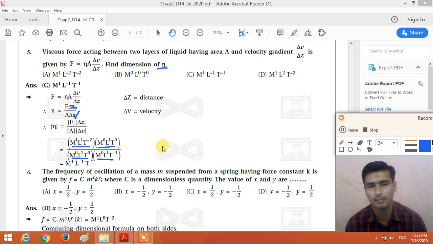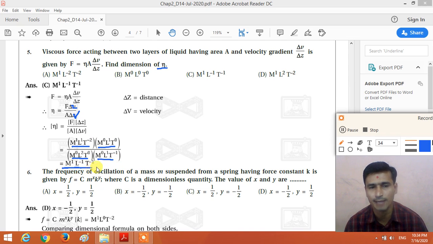So if we combine the powers of M, L, T, here the power of M is 1 plus 0 minus 0. We get the power of M is 1. L: 1 plus 1 minus 2 minus 1, so we get L minus 1. And T: minus 2 plus 1, we get T minus 1.